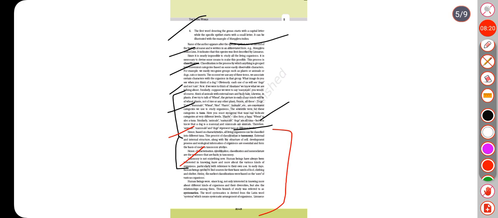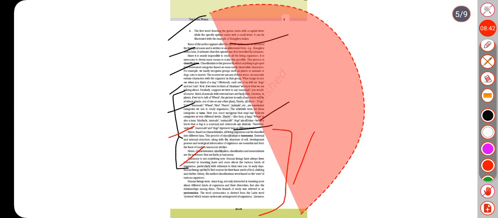External and internal structure, along with the structure of the cell, development process and ecological information of organisms are essential and form the basis of modern taxonomic studies. Hence, characterization, identification, classification and nomenclature are the processes that are basic to taxonomy. Taxonomy is not something new.